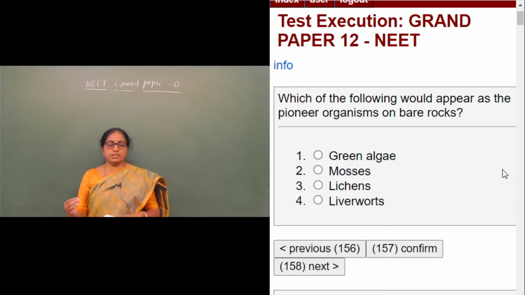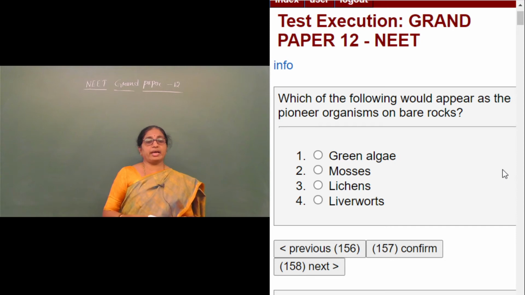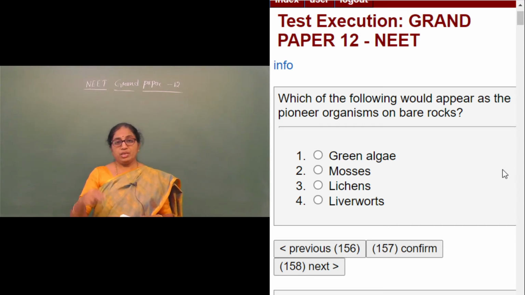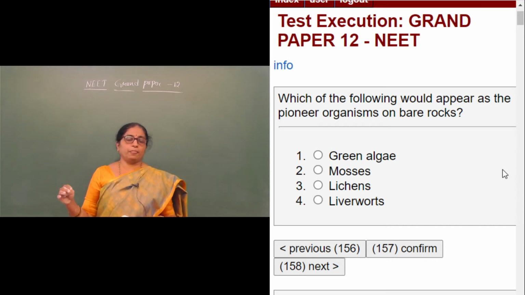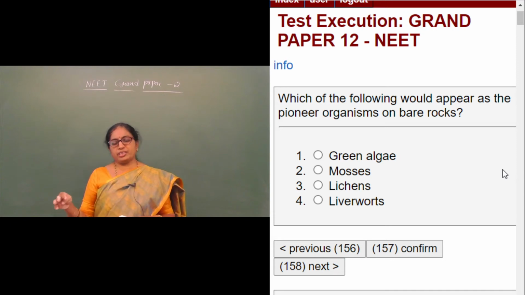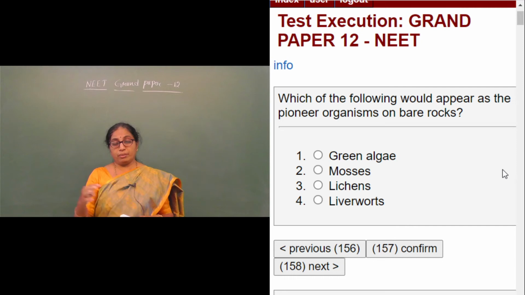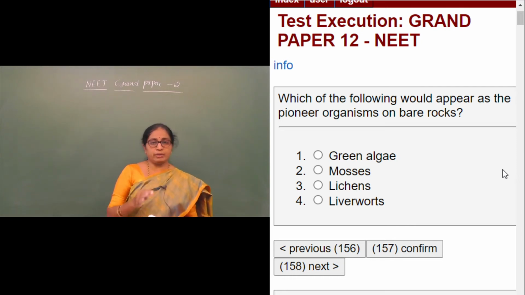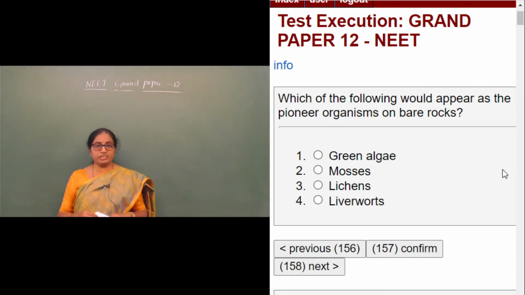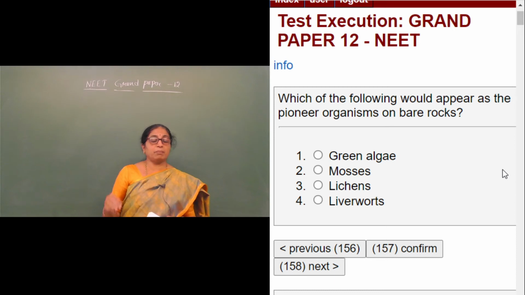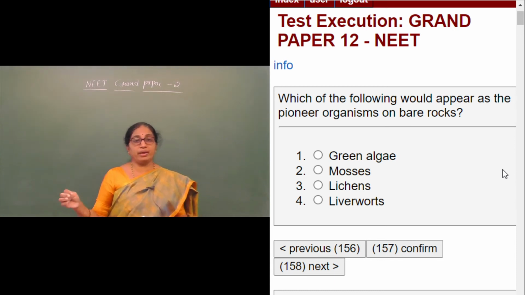Whatever it is, which of the following would appear as the pioneer organism? When nothing is there, on a bare land, a place where there was no vegetation, the first organism that develops is called the pioneer. And the question is the pioneer organisms on bare rocks.